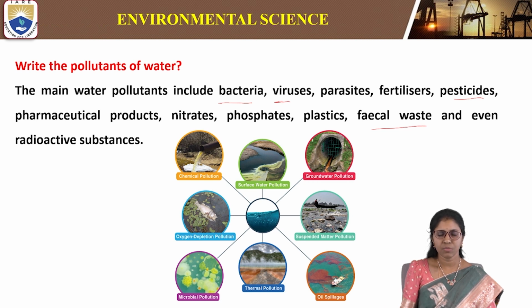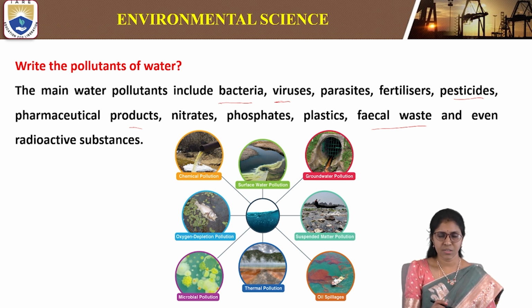Fertilizers and pesticides are used in agriculture, and nitrates and phosphates come from municipal wastewater.